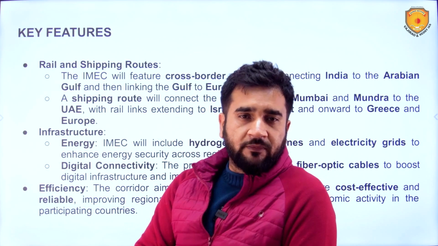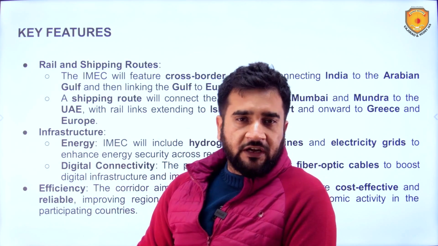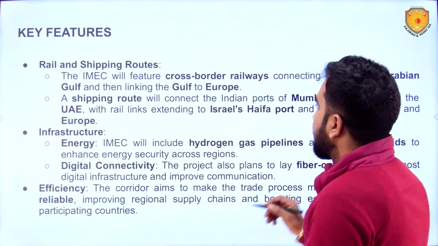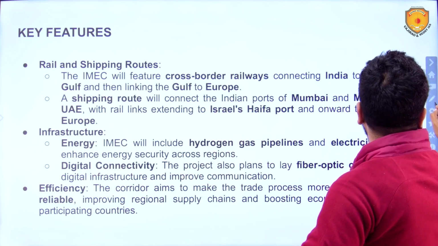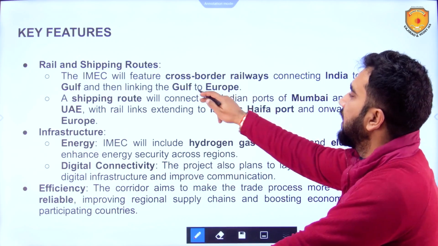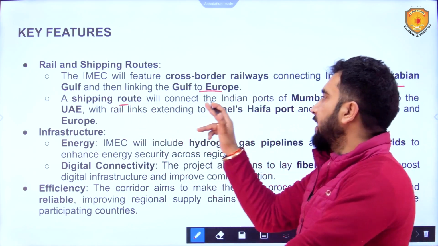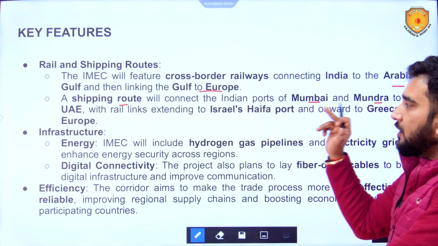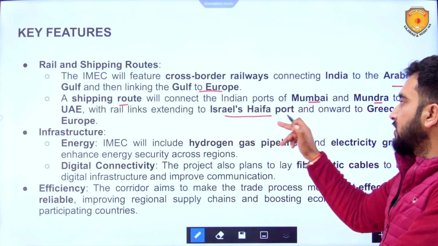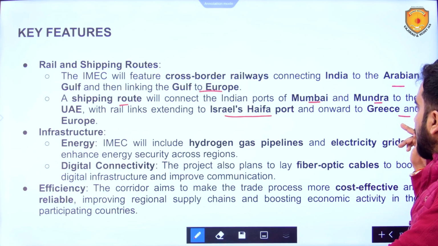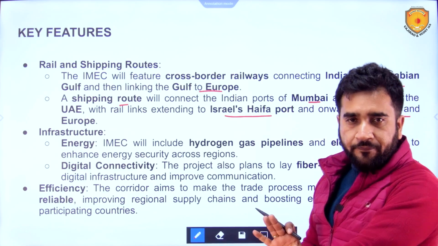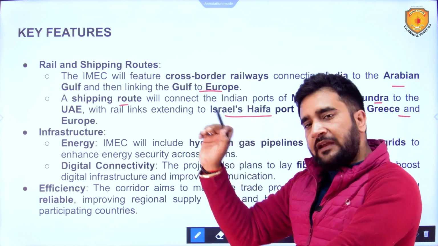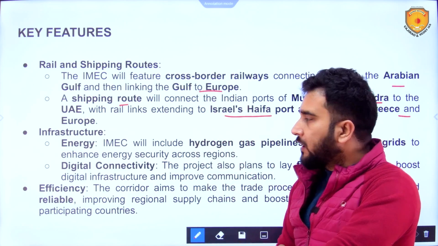Rail and shipping routes will be there. Since it is multimodal, definitely it has to be there. Cross-border railways connecting India to the Arabian Gulf and then linking the Gulf to Europe. The shipping route will connect the Indian ports of Mumbai and Mundra to UAE, with rail links extending to Israel's Haifa port and onwards to Greece and Europe. Again, from Israel to Greece, ocean connectivity will be there.